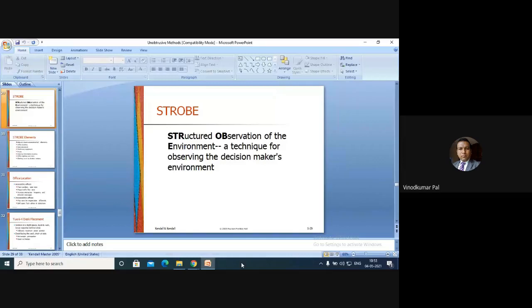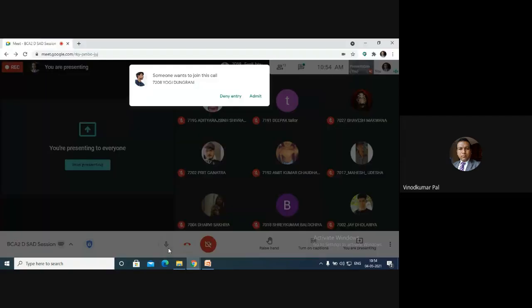It is a technique for observing the decision maker's environment. We have already talked about their behavior, like what kind of work is done by the decision maker, which actors are involved, and what kind of decisions they are taking. Now here we have to concentrate on the physical environment.